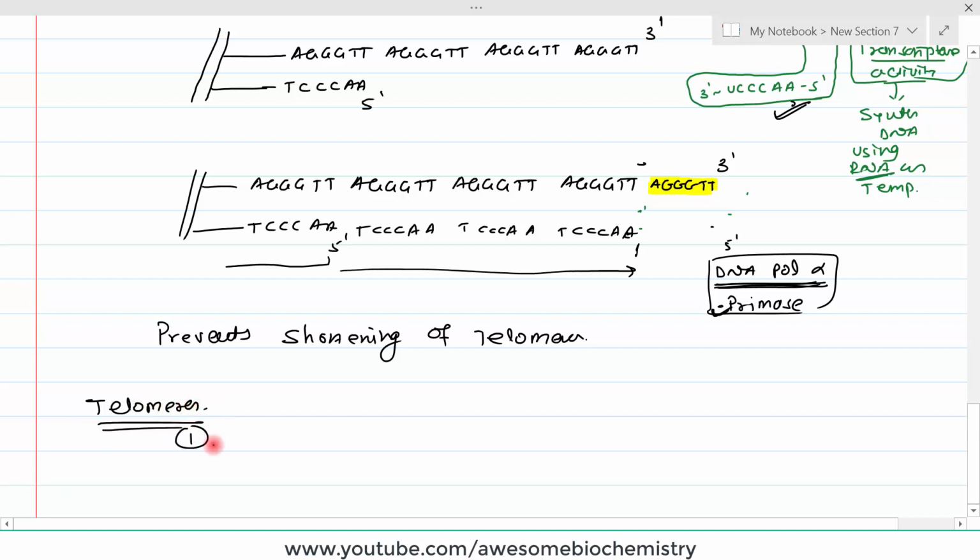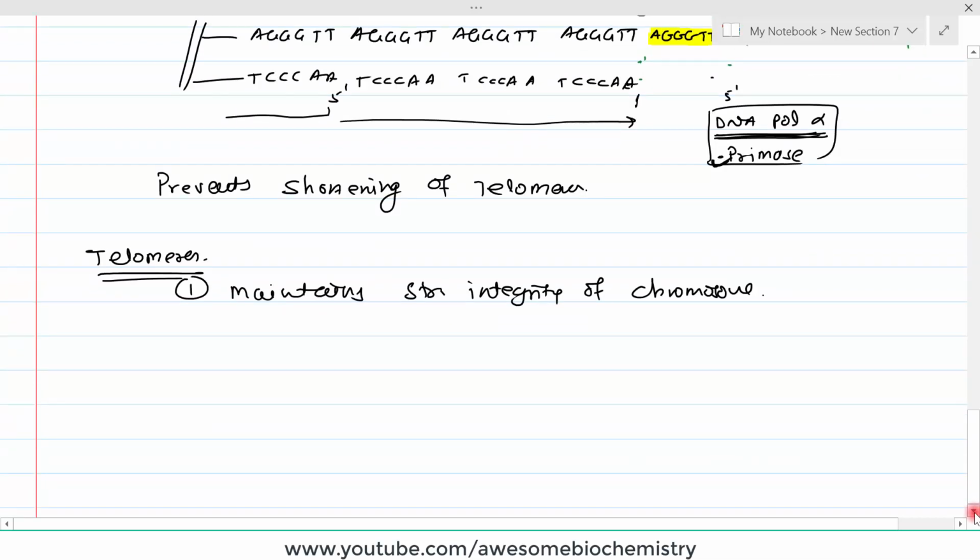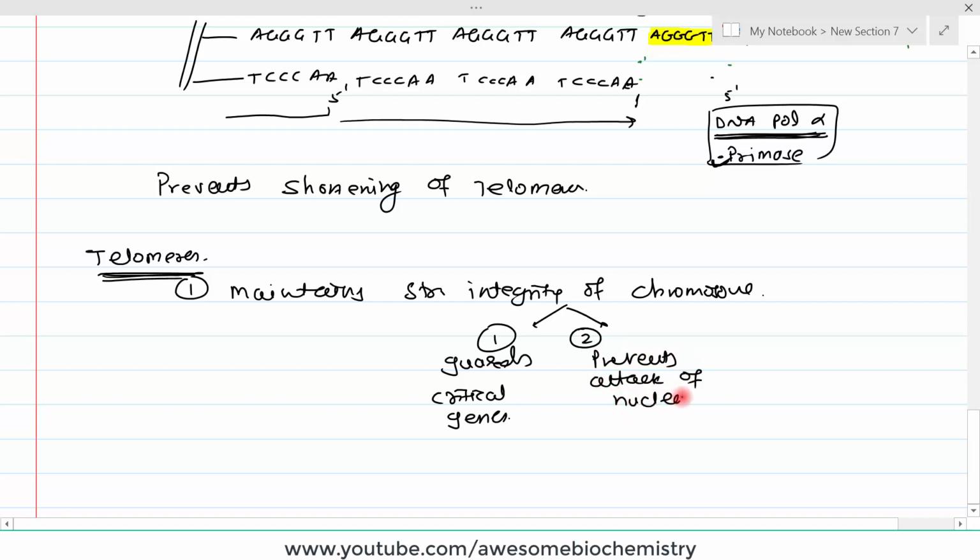The first and foremost function is that it maintains the structural integrity of the chromosome by preventing attack by nucleases. How does it maintain structural integrity of the chromosome? The first thing is that it guards critical genes, as I told you earlier. So if some length is lost, it's okay with our cell. And the second is that this telomere, with its associated proteins, also prevents attack by nucleases.